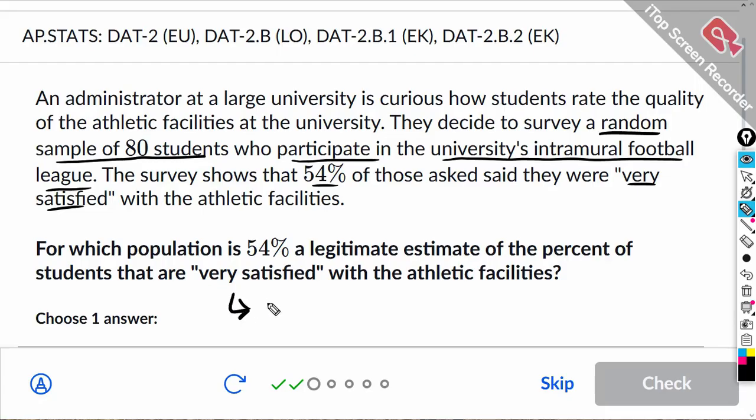All right. So as always, you have to look at the sample. You want to look where the sample of students came from to get that 55%. And what they said was they took a sample of 80 students who participate in the university's intramural football league. So that's where it comes from. Let's go to the choices and look for the students who participate in the university's intramural football league.